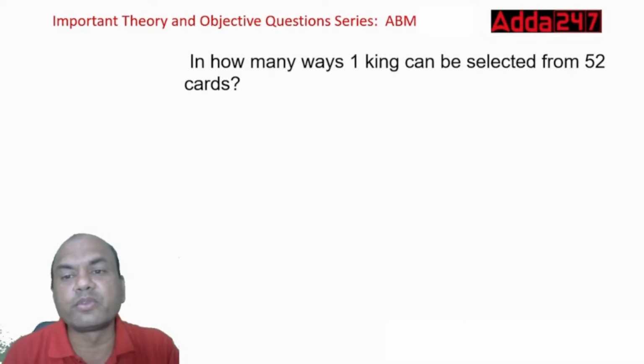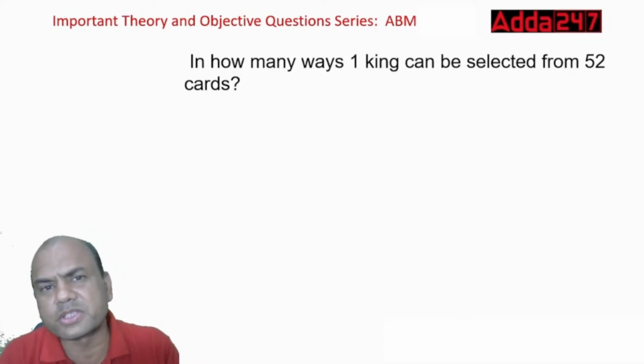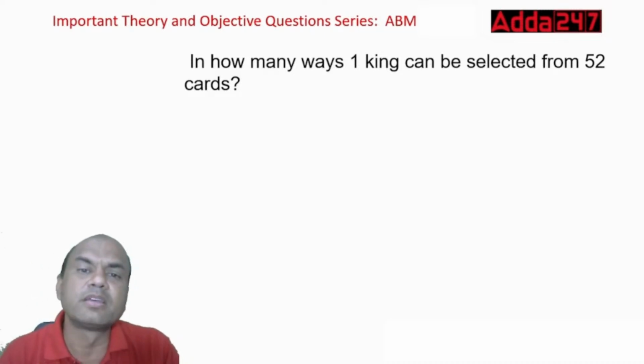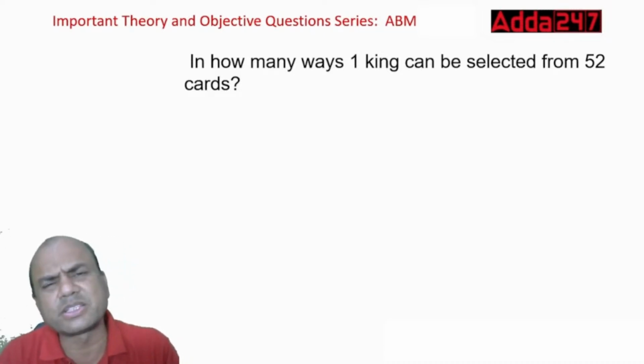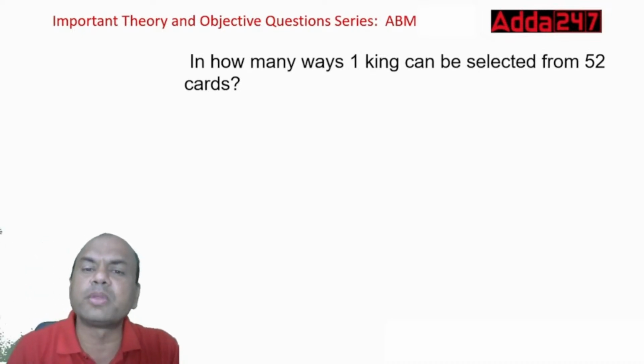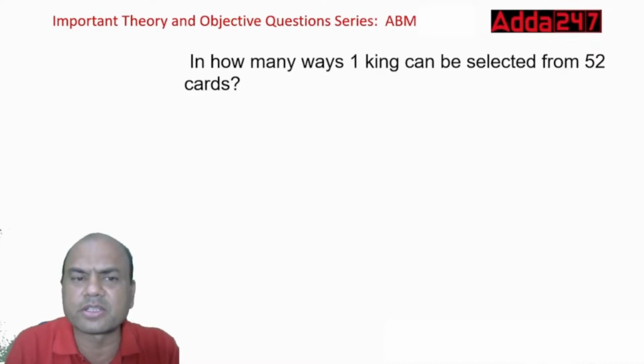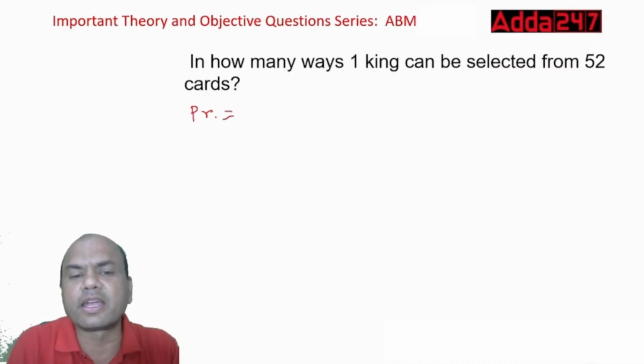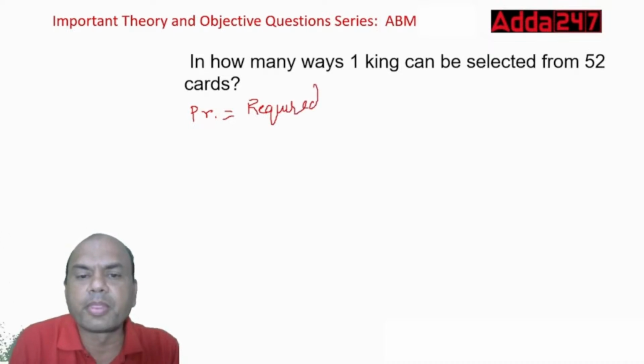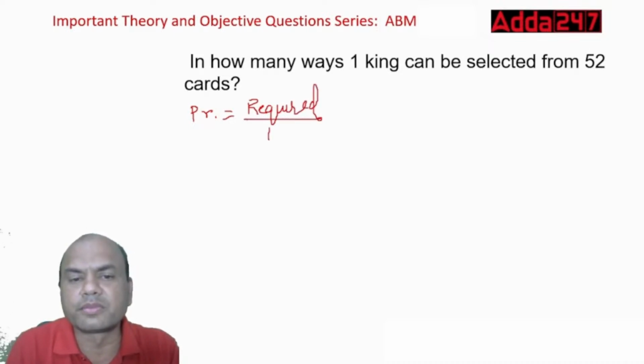In how many ways can one king be selected from 52 cards? Again, here I have taken probability questions because they are mixed with these estimation chapters, and estimation questions are very simple. I have taken it separately. So how many ways can you select one king from 52 cards? Again, the same question. I'll write it simple now. Probability equals required, not even the success, required upon total. Keep it a very simple formula.